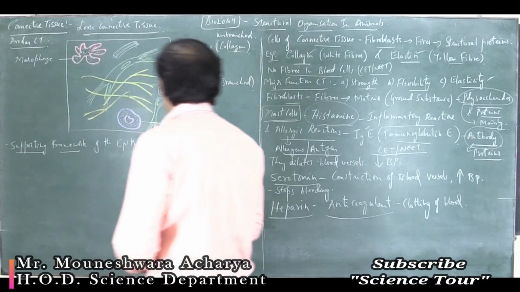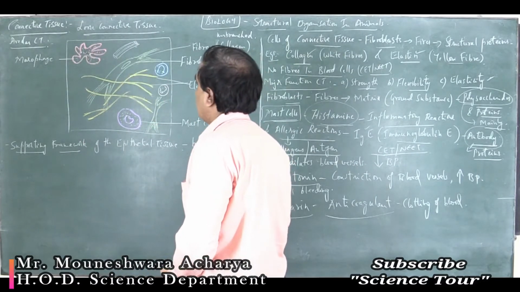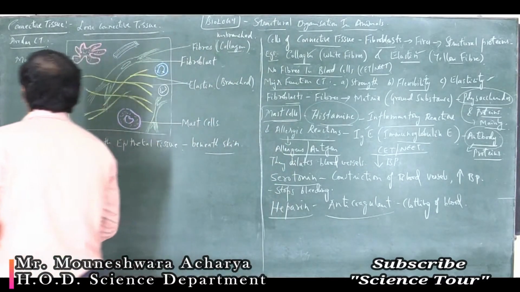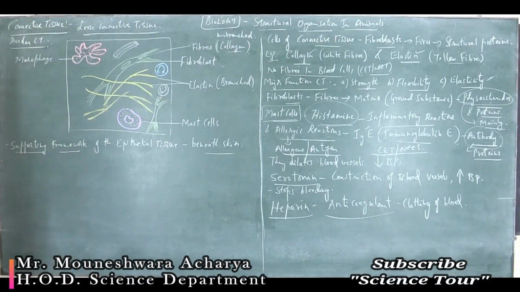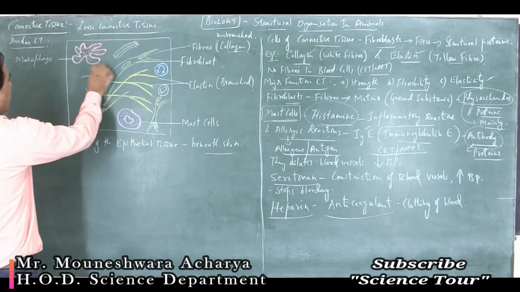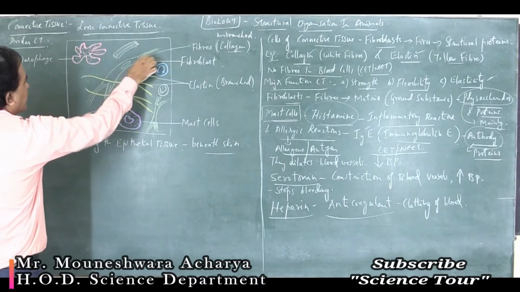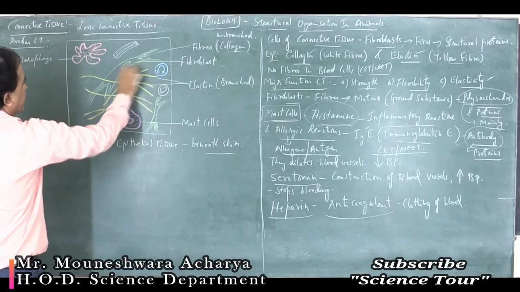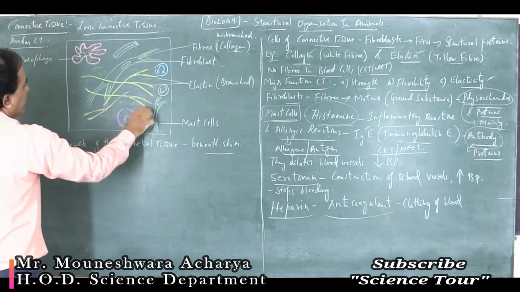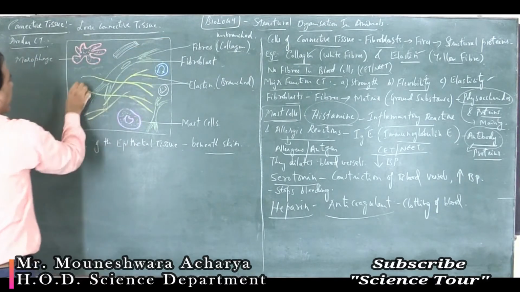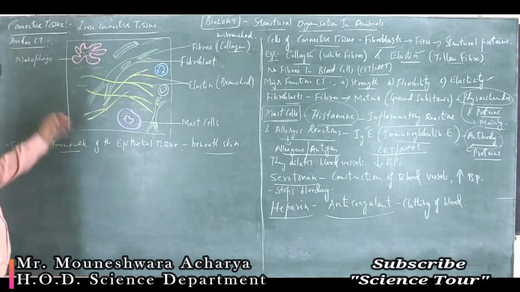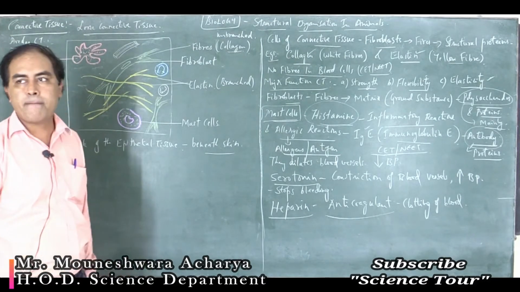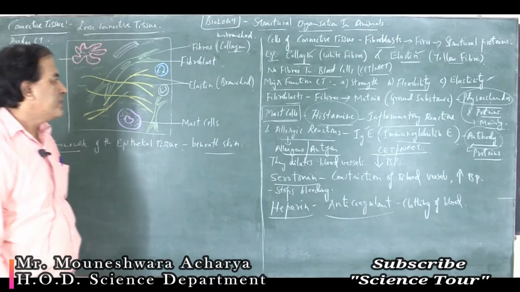Then these are all some of the important properties of the areolar connective tissue. Now the word areolae means in between these fibers, can you see these fibers? There are a lot of space. This space is actually called as areolae. That is why the name has come, areolar connective tissue. Okay. So next let me